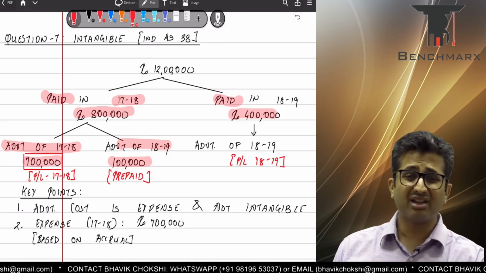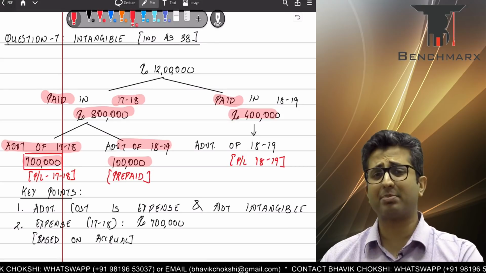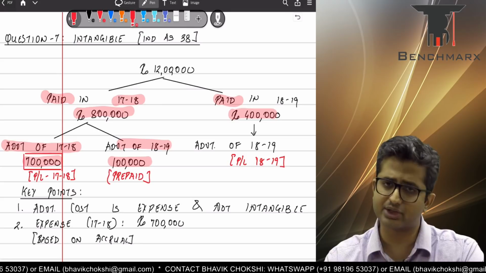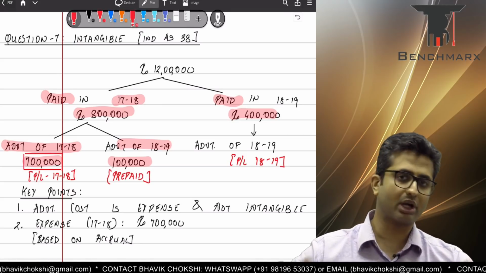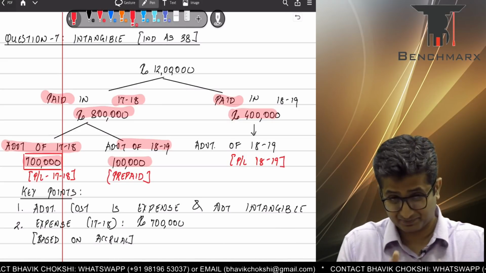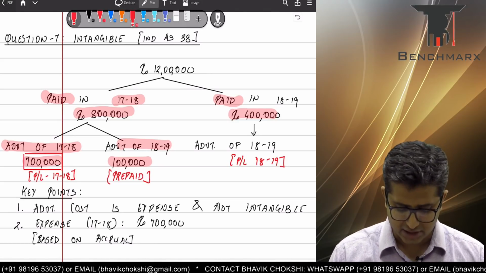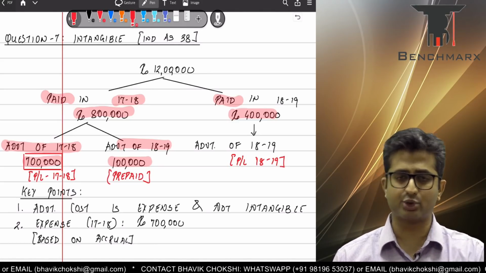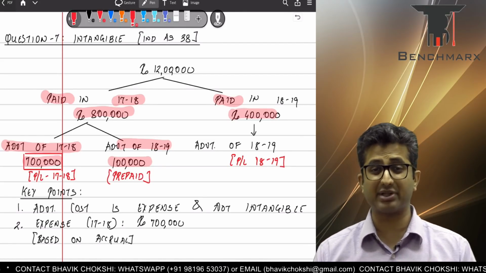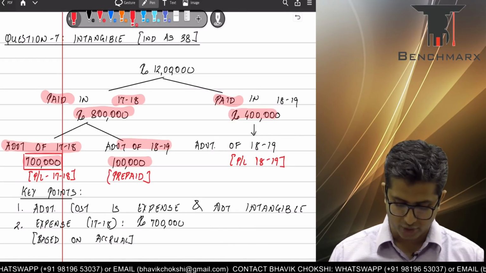In the year 18-19, your total expenditure is 4 lakhs. That is expenditure paid in 18-19, incurred also in the year 18-19, and hence no entries will be passed in the year 17-18. So though the total expenditure on the advertising campaign over the 2 years appears to be 12 lakhs, the advertisements that were aired or shown in the year 17-18 are 7 lakhs. These will be expensed off to the profit and loss account, and 1 lakh will be shown as prepaid expenses. 4 lakhs will be shown in the next year as and when these advertisements are going to be shown.